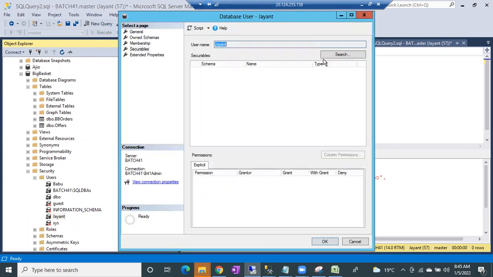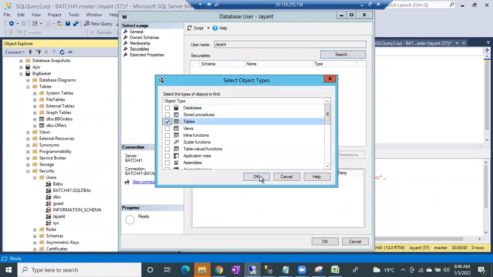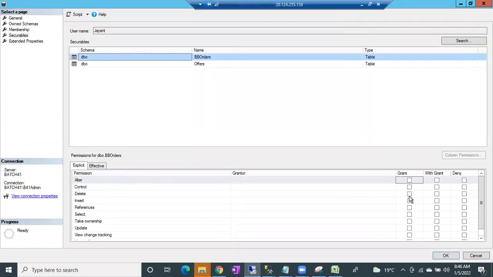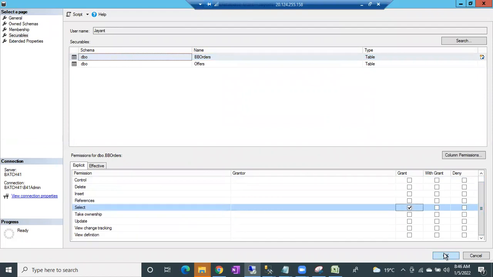You have to search for securables. What securable do we have to search? Tables. Search, all object types, select the tables. Now you will get all the tables. These are the two tables available in the Big Basket. On which table do I want access? Select that particular table. Which access do I want? Alter, control, delete, insert, select, update. Whatever permissions I want, I can give it. I want to give select permission. You can give any permission, no issues, just to check. So I just give it like this.